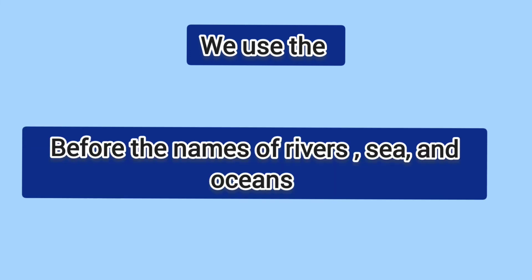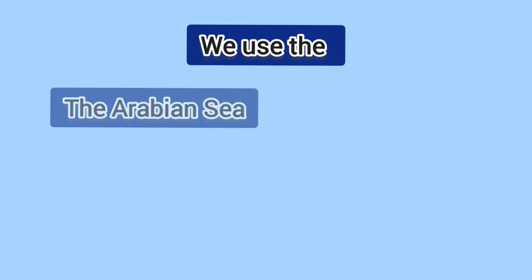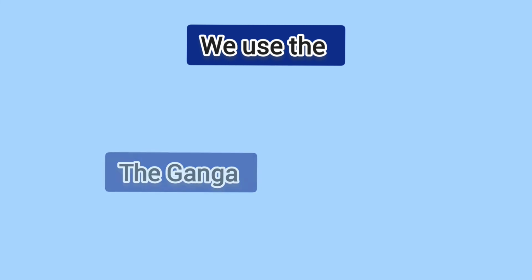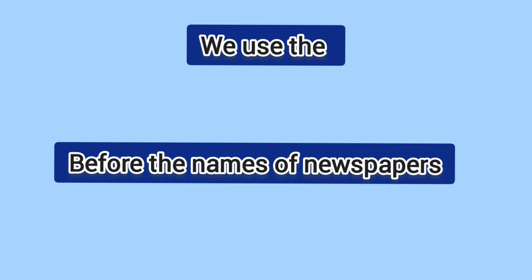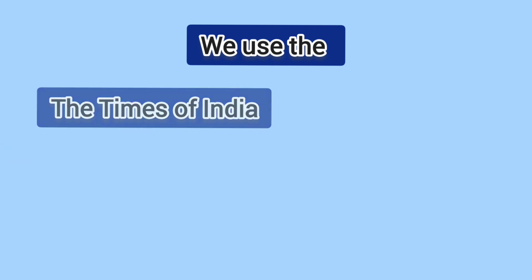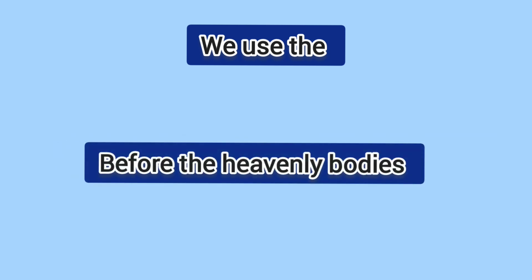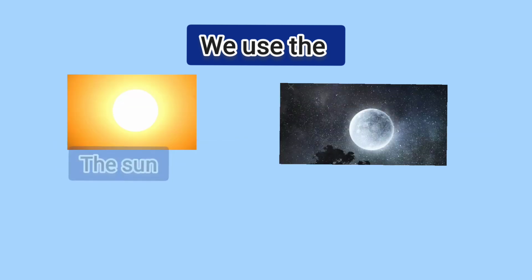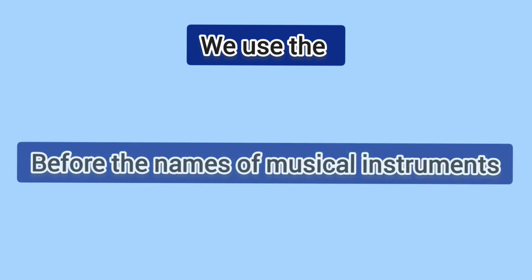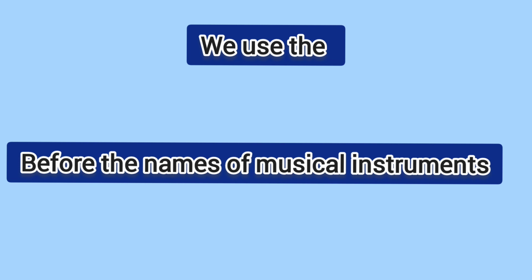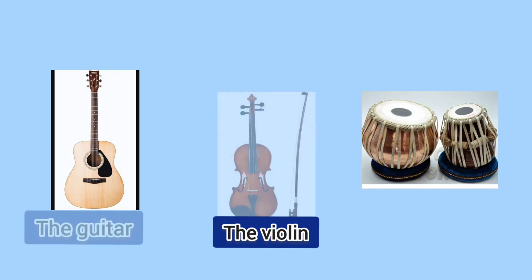Before the names of rivers, seas and oceans, the Arabian Sea, the Ganga, the Yamuna. Before the names of newspapers, the Times of India, the Hindustan Times. Before the heavenly bodies like the sun, the moon, the stars. Before the names of musical instruments, the guitar, the violin, the tabla.